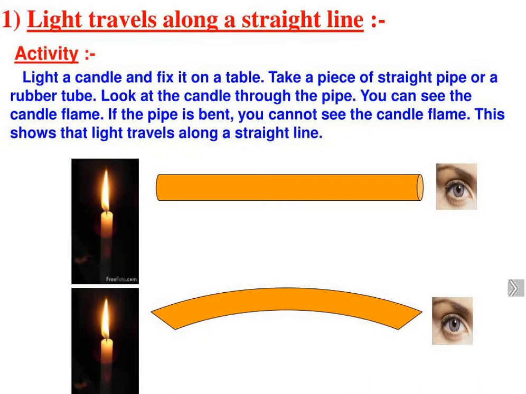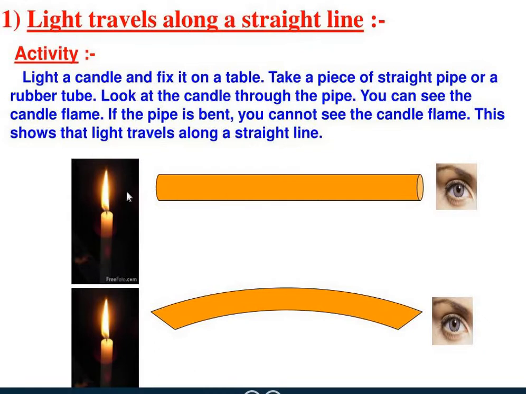This time, when the tube is held straight, as you can see on the screen, the source of light can be seen, that is the flame of the candle, right? However, when the tube is bent, you can see on the screen, the source of light cannot be seen.